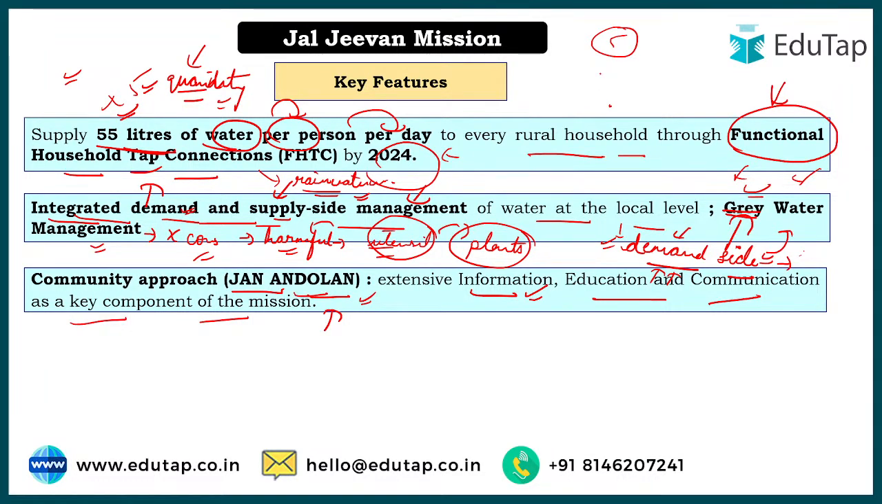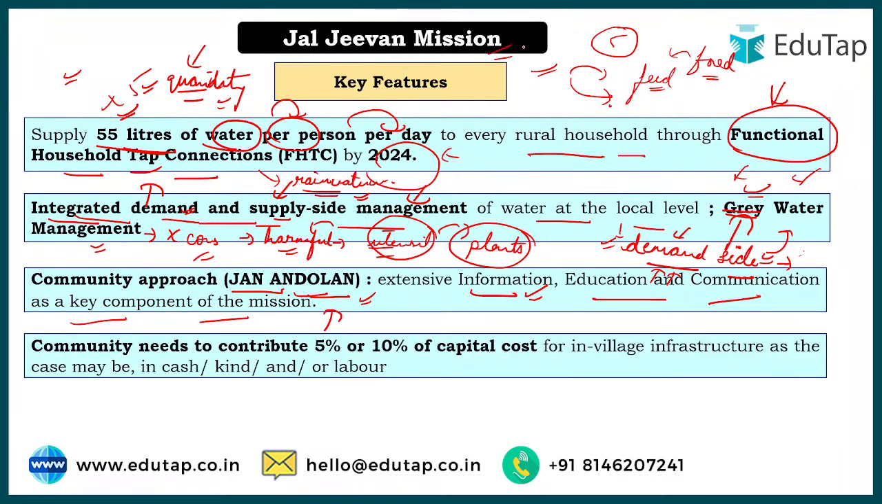And here one more thing we have to understand, that the government is not doing everything for free, of course, because with the passage of time, government has also realized everything can't be given for free. We have a lot of population to feed, and by feed I don't just mean food, but every amenity, right? So that is why for Jal Jeevan Mission also, the government has said that the community in a particular area would have to contribute 5 or 10% of capital cost. Capital cost is basically the money required for village infrastructure, as the case may be in cash, kind, or any labor. So 5 to 10% of contribution the people would also have to make.